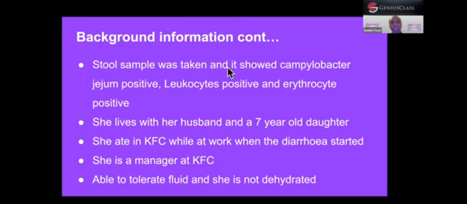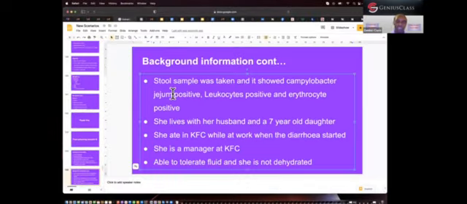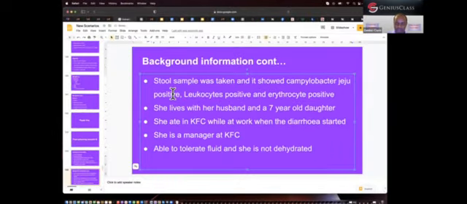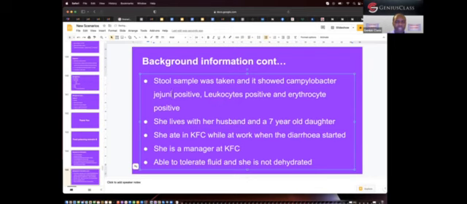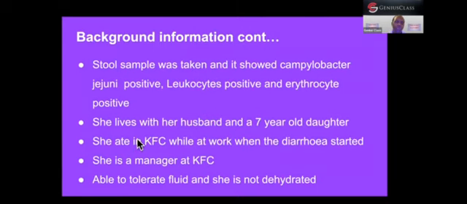There were samples taken 2 weeks ago, and it showed Campylobacter jejuni positive, leukocyte positive, erythrocyte positive. What's the meaning of this? So there is blood in the stools.